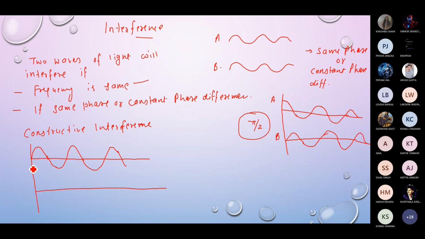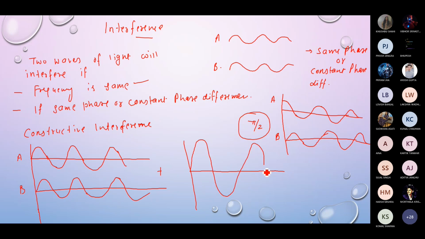For example, let's say these are two waves who are going to interfere, and this is the situation. So the resultant wave, when these two waves superimpose, will be just like this. Here you can see the resultant amplitude or the resultant intensity of the superimposed wave, this is after interference.